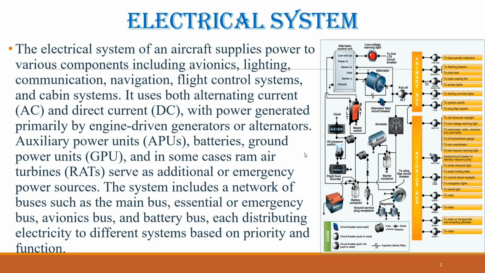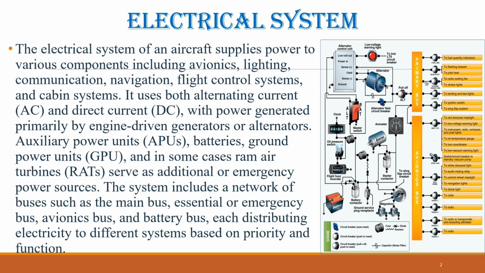Electrical system. The ATA chapter of electrical power is 24. The electrical system of an aircraft supplies power to various components, including avionics, lighting, communication, navigation, flight control systems, and cabin systems. It uses both alternating current AC and direct current DC, with power generated primarily by engine-driven generators or alternators.